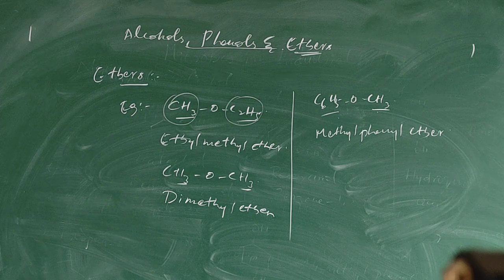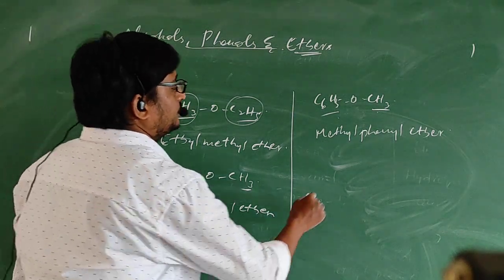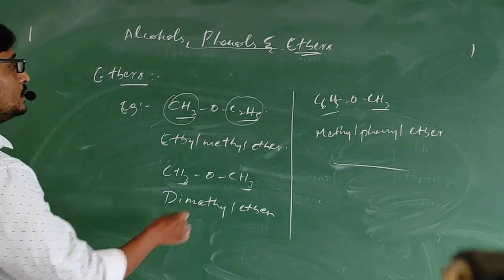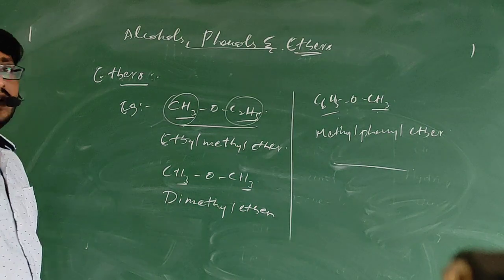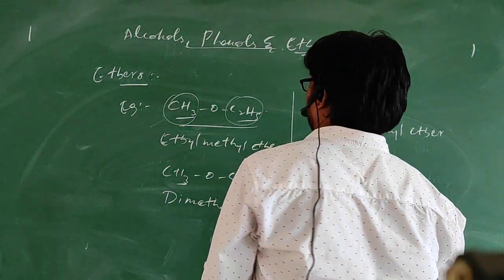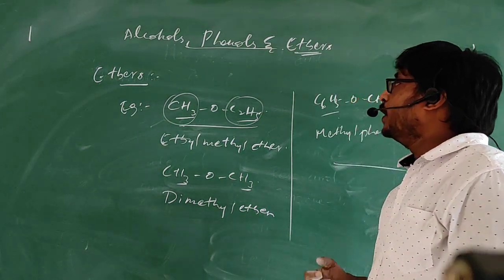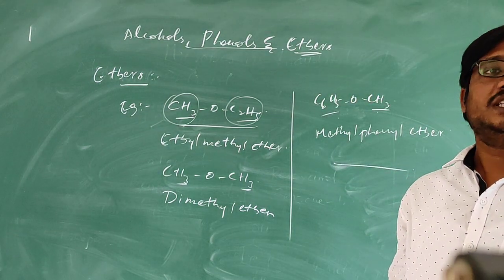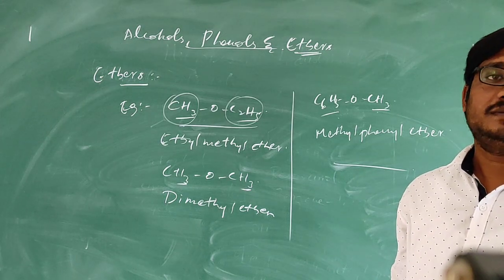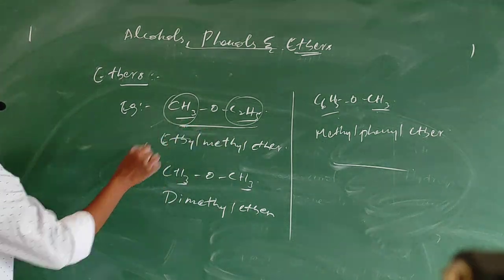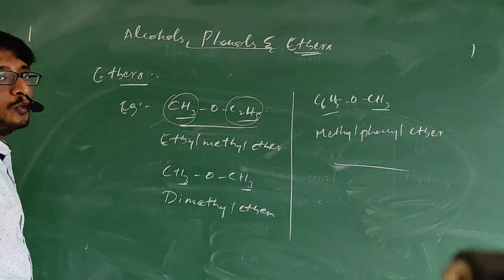Next, how to give the IUPAC name. Let us see. While giving the IUPAC name, we use the word alkoxy. And the second thing is that the alkyl group having the greater number of carbons is chosen as the parent hydrocarbon. For example, in the first one, ethyl methyl, the ethyl group has more carbons.